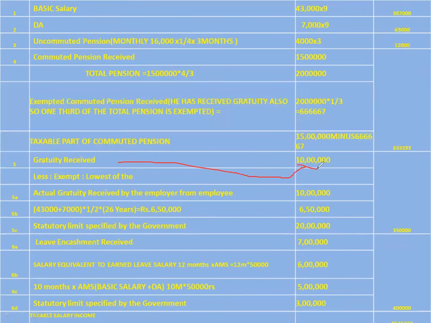Next one is gratuity. He has received 10 lakhs, exempted 6.5 lakhs. So taxable is 3.5 lakhs. Leave encashment, he has received 7 lakhs, out of which 3 lakhs is exempted. So taxable is 4 lakhs. So add all these, you will get this figure, and this is the taxable income from salary. You can do it on your own. Thank you so much for listening with patience.